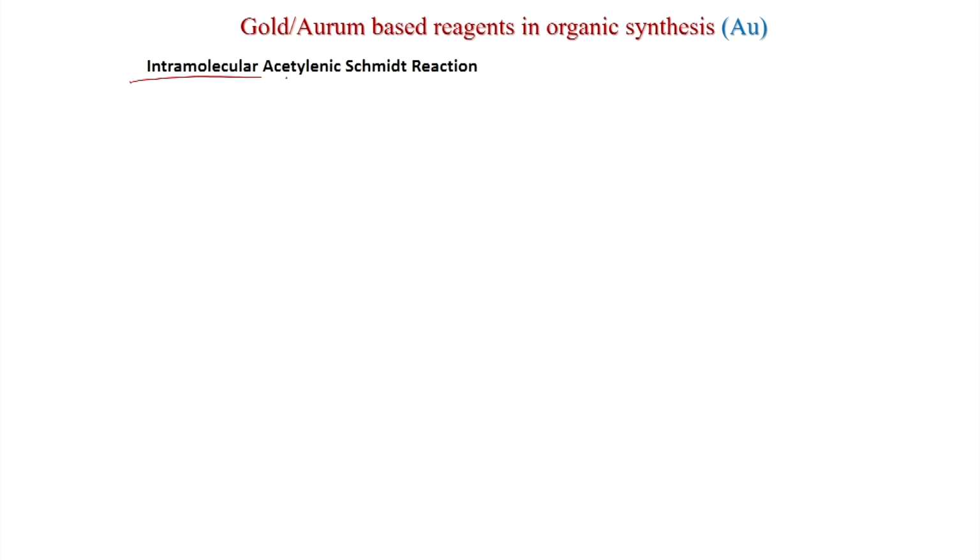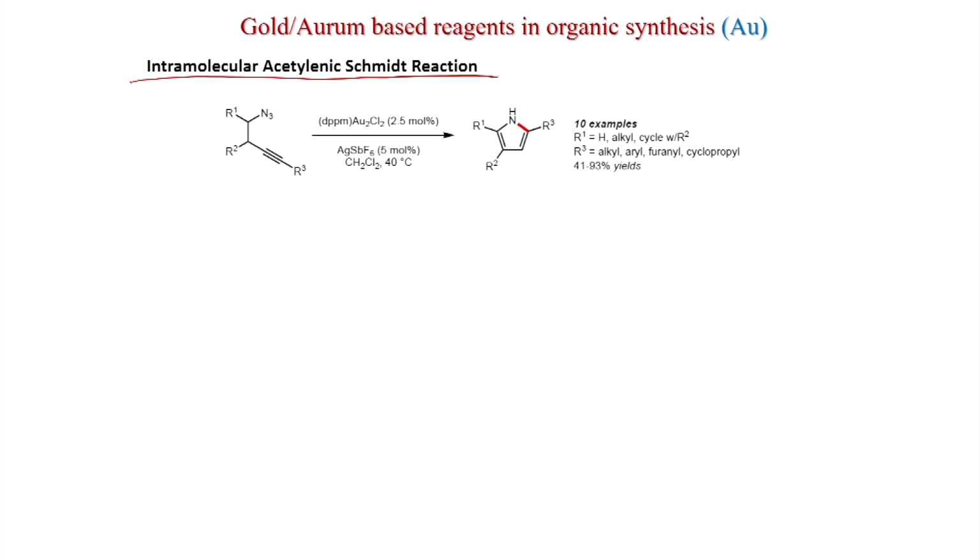Now, we will see the intramolecular acetylenic Schmidt reaction. In the Schmidt reaction azides are used. So, you can see this azide is there and an alkyne is present, and similarly here also you get pyrrole. So, you get substituted pyrroles here also, with diverse functional groups. R1 can be hydrogen, alkyl, or cyclic, R2 can also be like this or cyclic, and R3 is alkene, furanyl, or cyclopropyl. You get 41 to 93% yield under this condition with DPPM. So, this is the structure of DPPM.